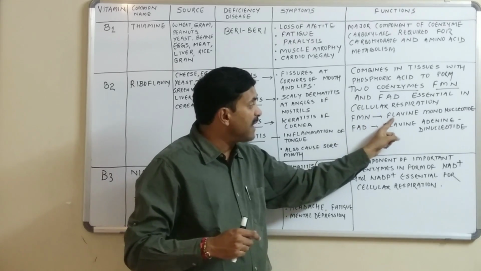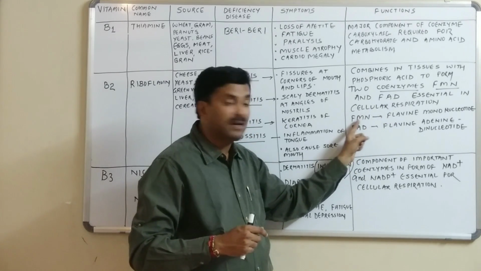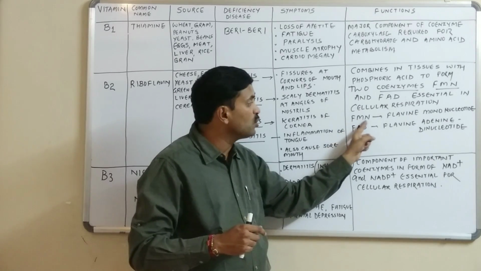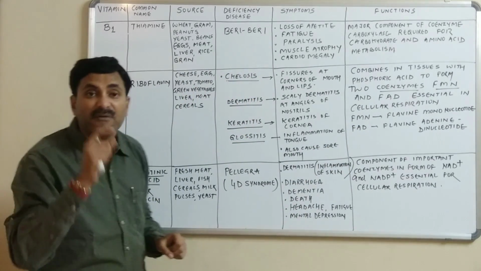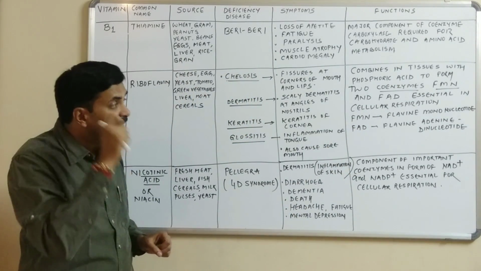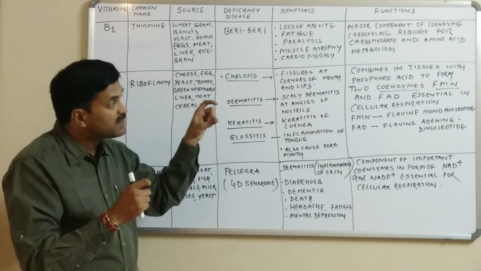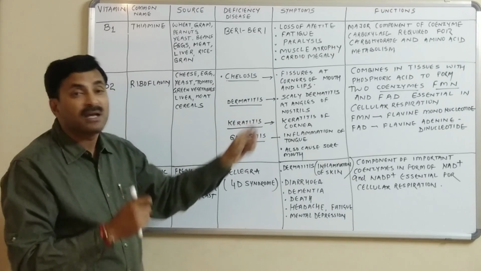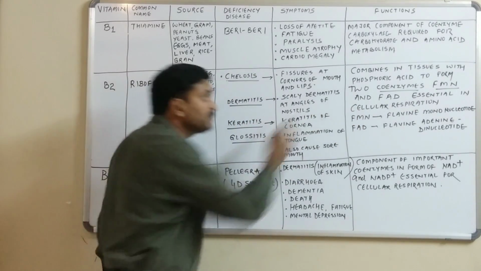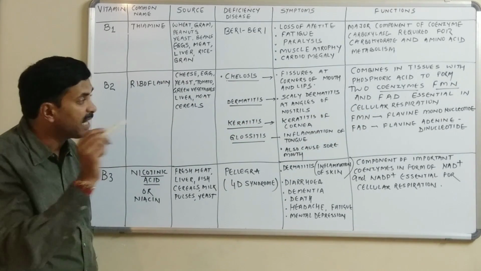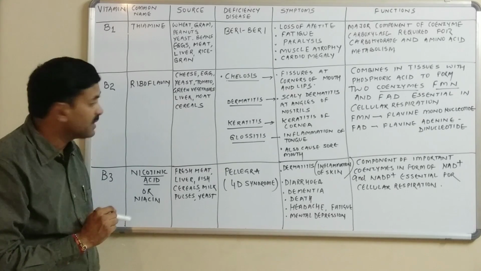FMN is flavin mononucleotide, and FAD is flavin adenine dinucleotide. Both these coenzymes, FMN and FAD, are essential for cellular respiration.